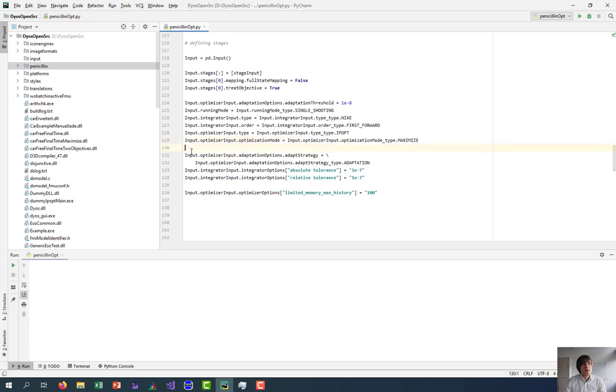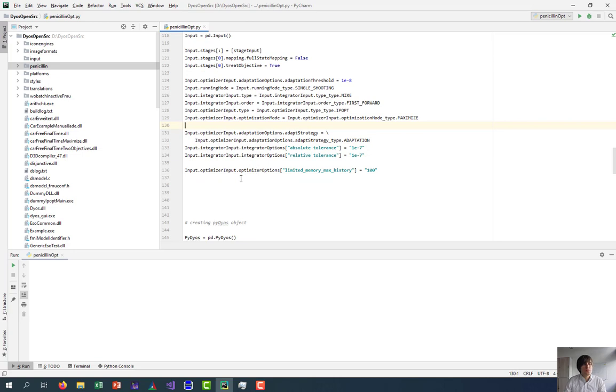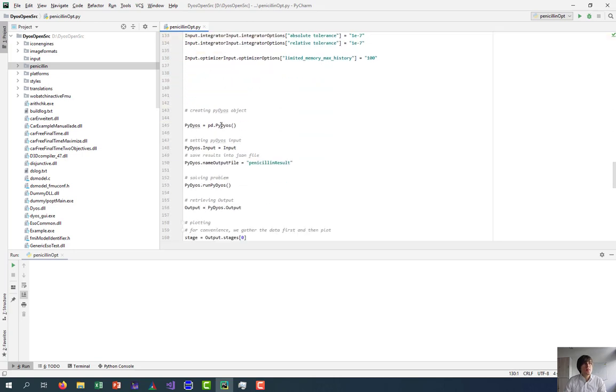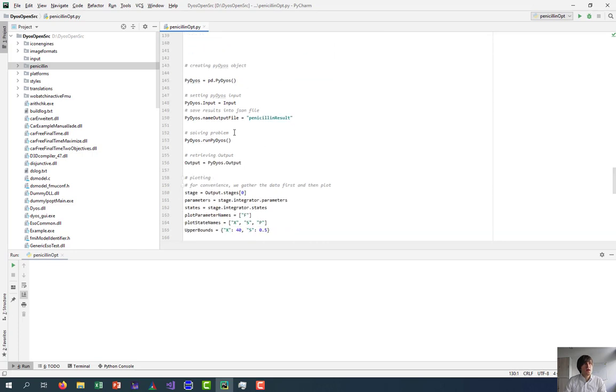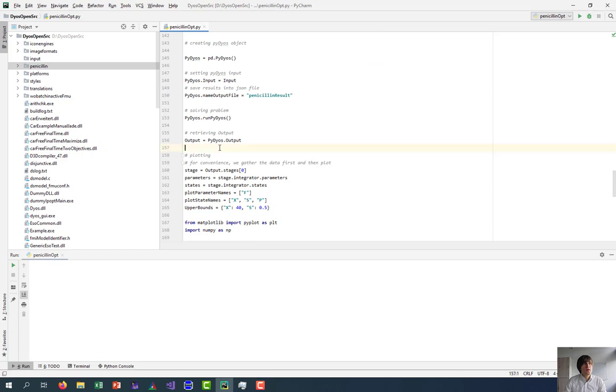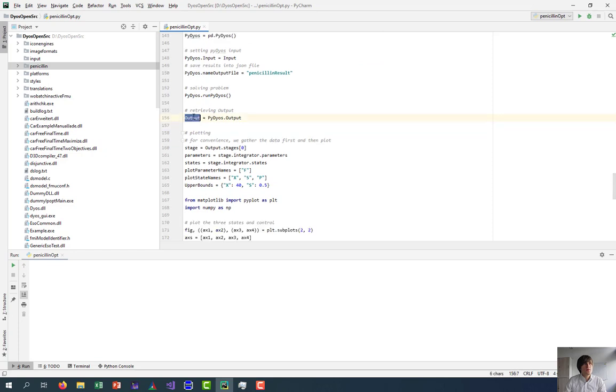Now we define the distinctive features of adaptation here, that we want to adapt our control grid, and some integration tolerances and optimization options for the optimizer. Now we will call DyOS, the result file will be penicillin result, and afterwards we can plot it. So the output is then further analyzed.